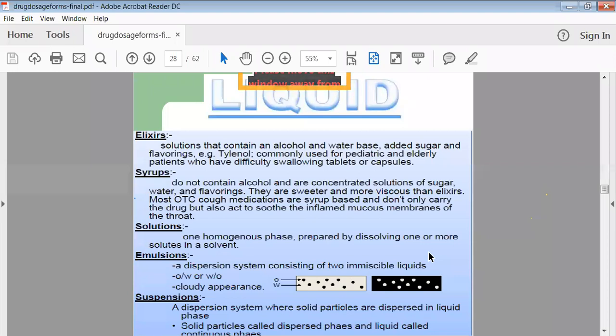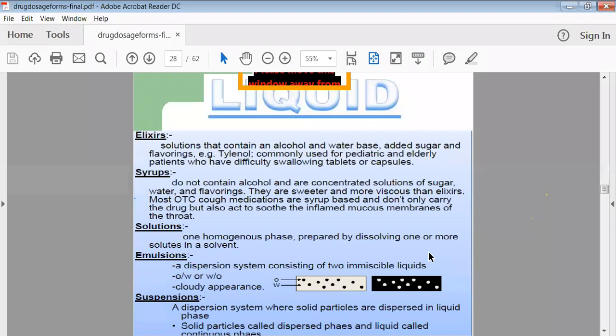Elixirs are monophasic liquid preparations in which we use alcohol and water, and sometimes we may add sugar, and we add the drugs, and then that type of preparation we use for treatment purposes. So they are called elixirs. See here, elixirs are prepared by using alcohol and water.